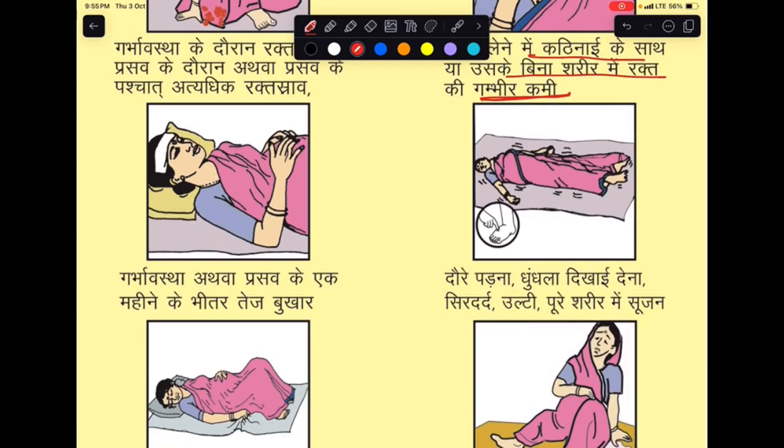Then moving forward to the next one. In this, high fever. High fever during pregnancy or within 1 month of delivery is a danger sign.